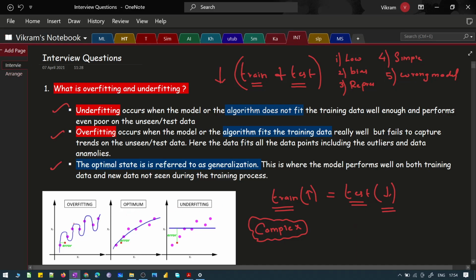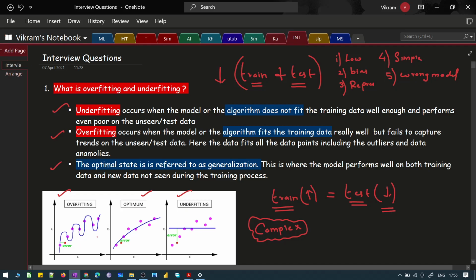Now if you look at the graph, we have looked into overfitting, underfitting, and also looked at optimum, right? If you look at overfitting, the pink dots that you see over there are the actual values, and this line is your target, which is being predicted. The model is able to understand the relationship, and it is passing through each and every data point over here. Look how complex it is, right?